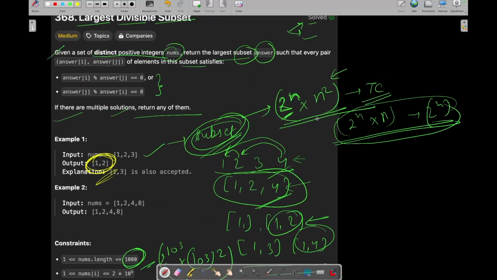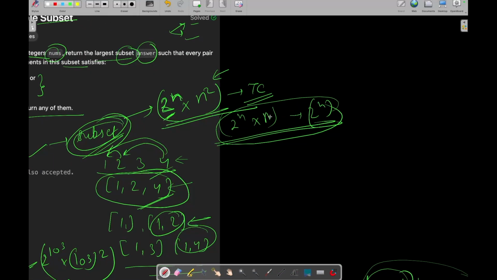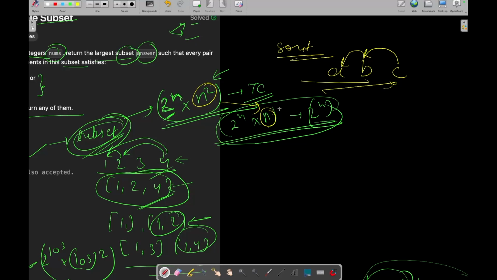And in the brute force, why did I say that you can reduce this n square to n? Because by sorting the array, you will not need to check all the pairs. You can just check, let's say for A, B, C, you just need to check C with B and B with A, and then you can reduce this complexity to n instead of n square.